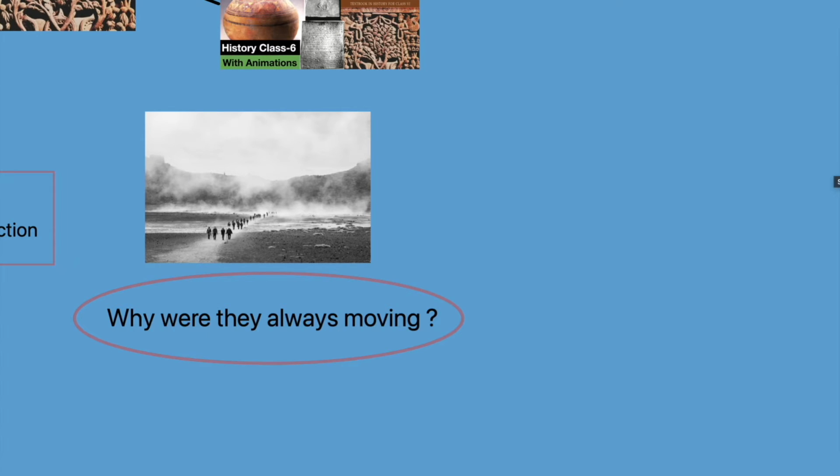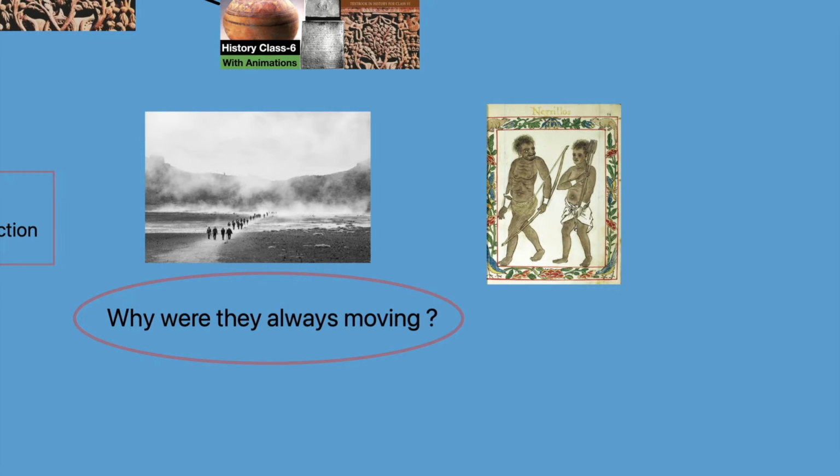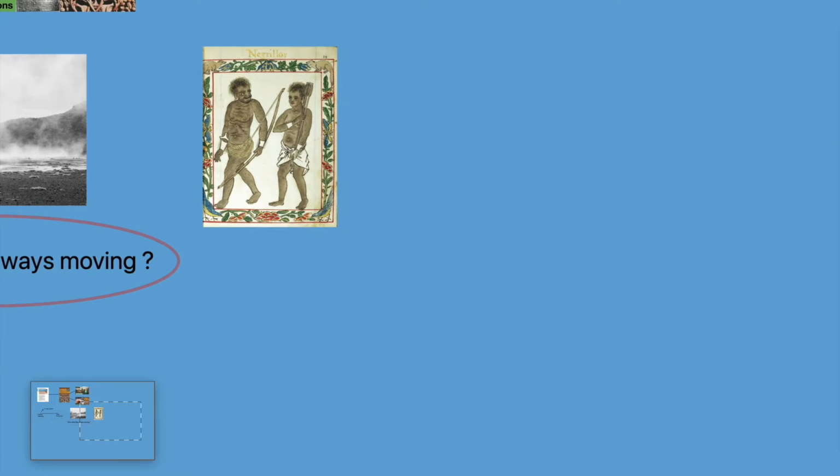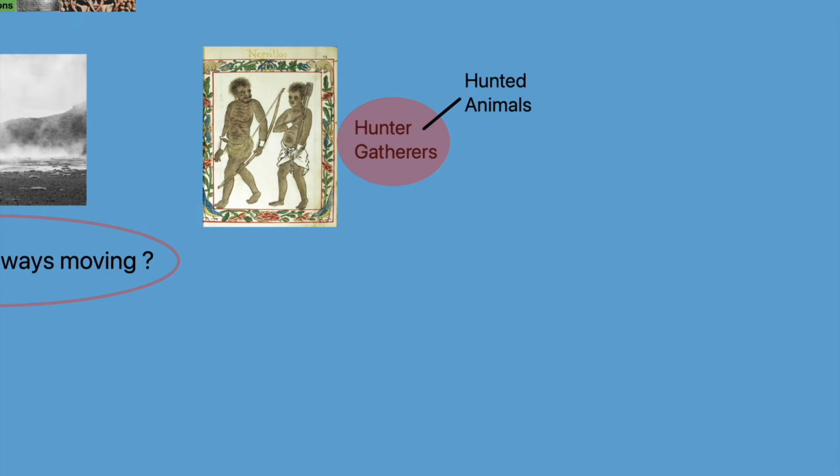See, we know that these people are called hunter-gatherers because of two simple reasons. The first is that they hunted animals and birds for their food. And the second is they also gathered naturally growing fruits, roots, seeds, nuts, etc. as their food. So because of these two traits, we call them hunter-gatherers.